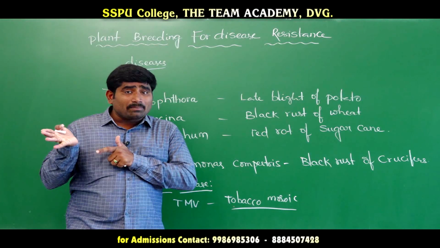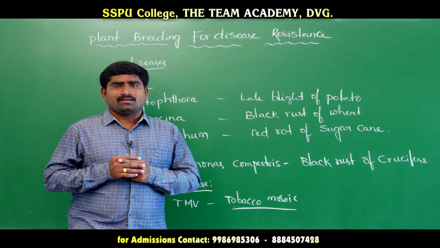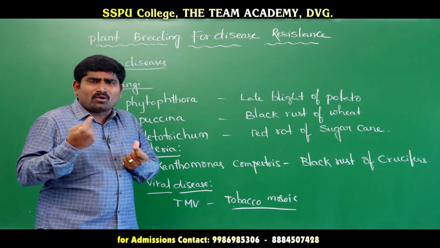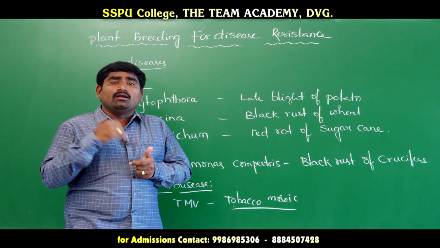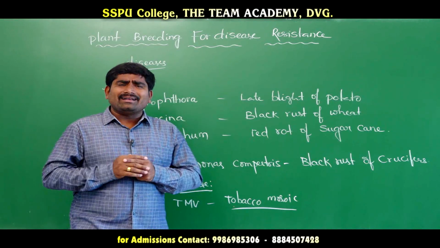Cultivated plants are easily prone to these diseases, meaning they are susceptible and easily get attacked.